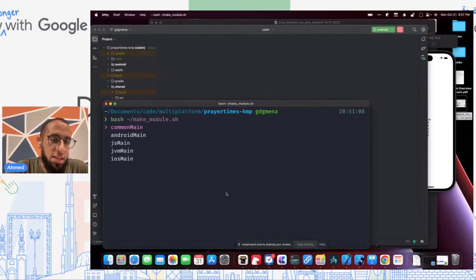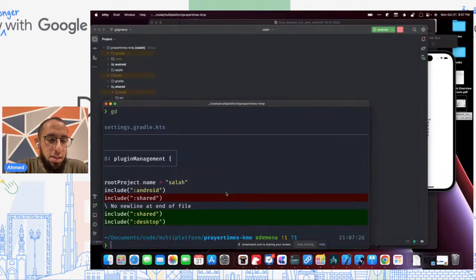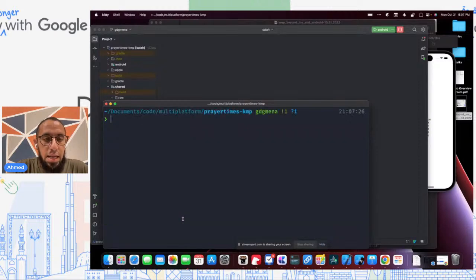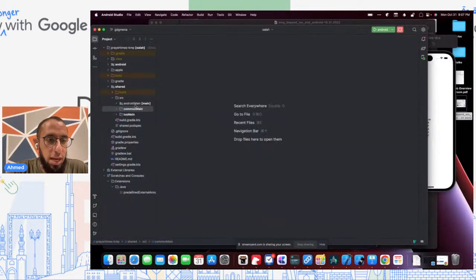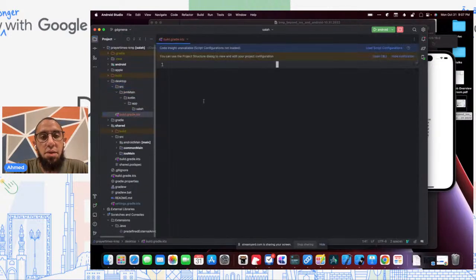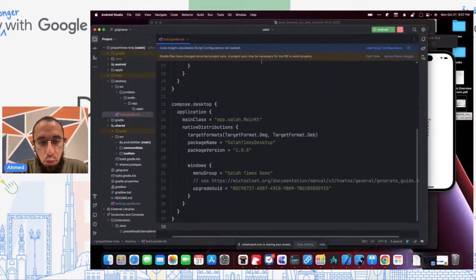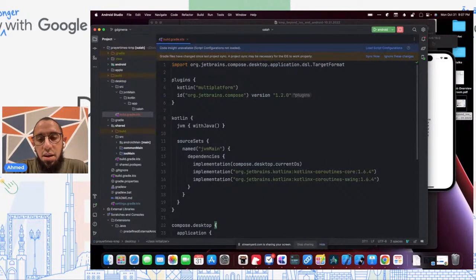So I'll make this a KMP library, and I will give it JVM main, and I will call the package app.soleh, and I'll proceed. And all this does, if you look, is modify the settings.gradle.kts to add this new thing, and it adds a new folder with an empty build.gradle file. So I'm actually going to fill in this file with a predefined thing.